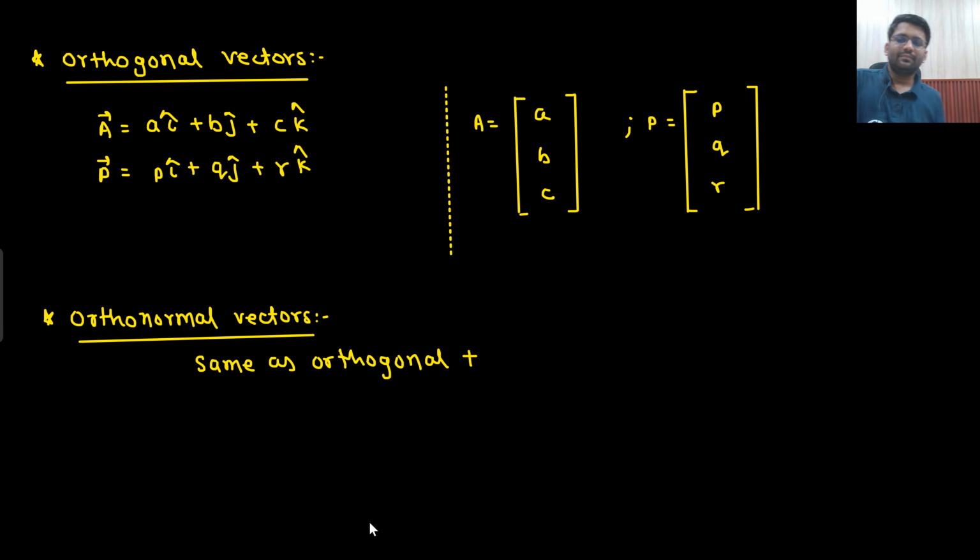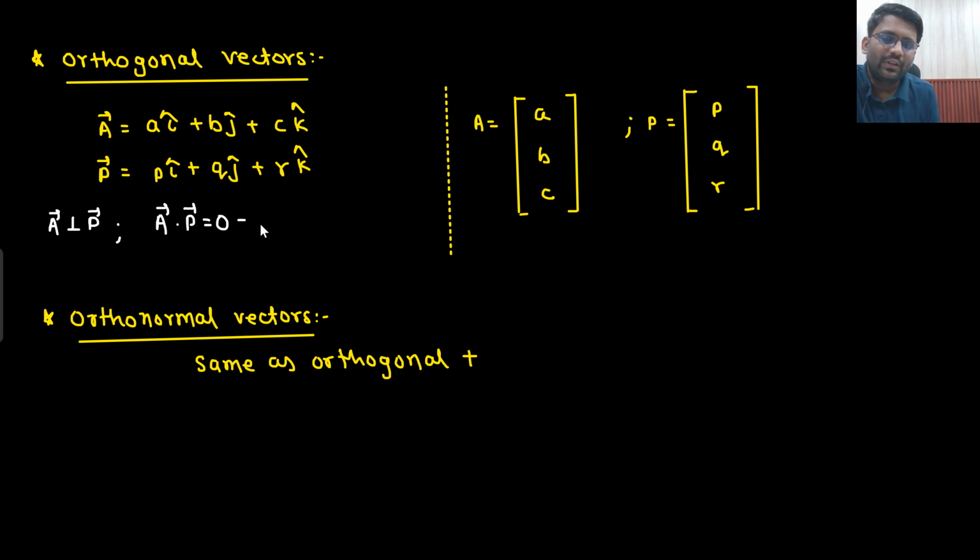What do you mean by orthogonal vectors? Orthogonal vectors are perpendicular to each other, basically. They will be framing a 90-degree angle. Understandable? So basically, I will write down A perpendicular P. Their dot product should give me 0 result.